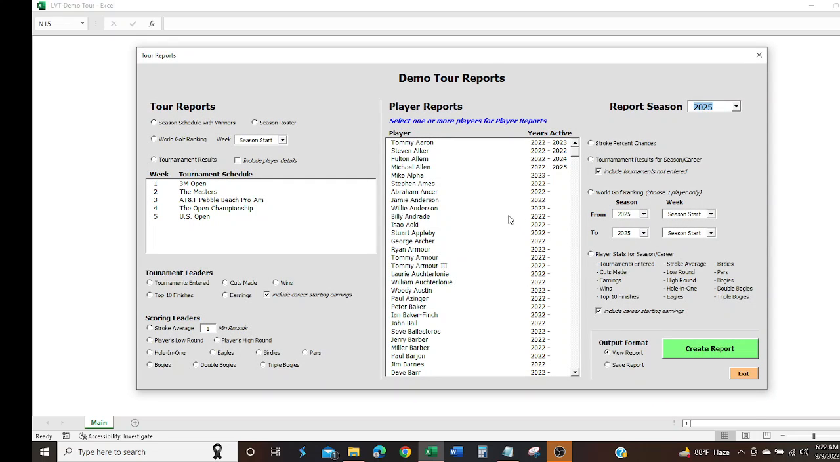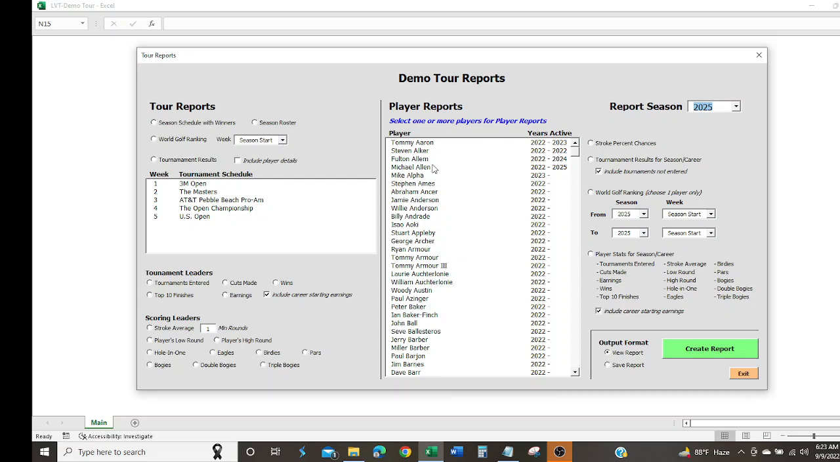The difference here is going to be over here on the player report side. As you can see now, you have a years active. This list here will be of every player who's ever been on your tour. Some players, like in this case, Tommy Aaron, was only playing from 22 to 23. Michael Allen from 22 to 25. Others, like a new player I added in 2023 called Mike Alpha, starts there. Others, I started in 2022 at the tour beginning, and they still are playing.